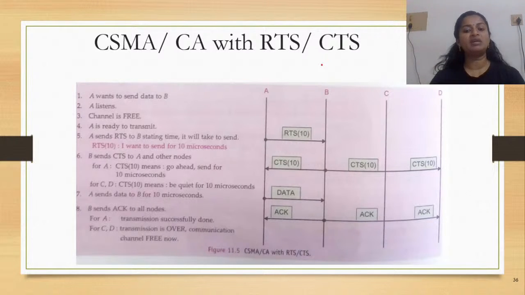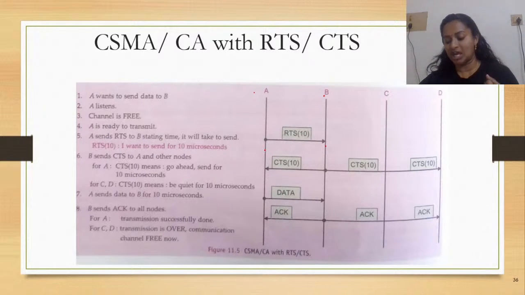Imagine that you have more than one device for the transmission, wherein you have A, B, C, and D. And we are talking about the scenario wherein A is trying to send data to B. Definitely A has to listen and check if the channel is free.